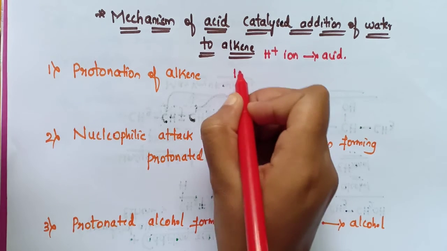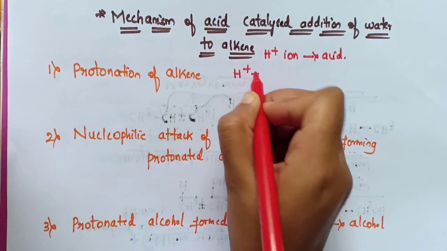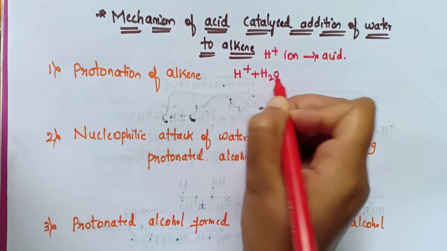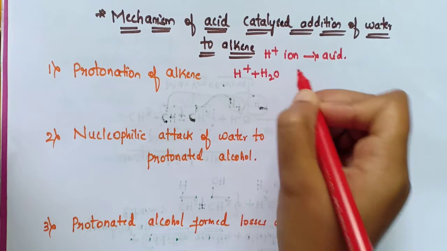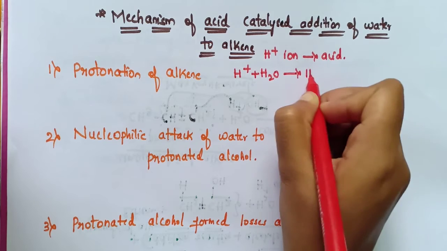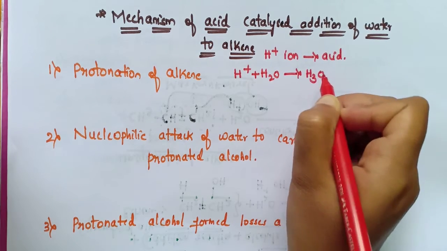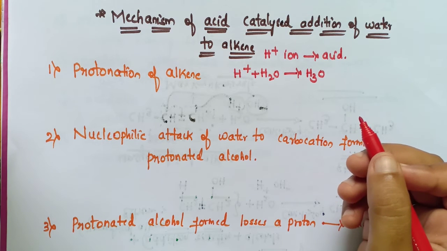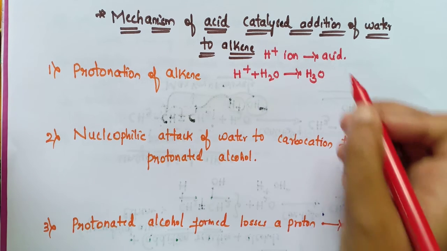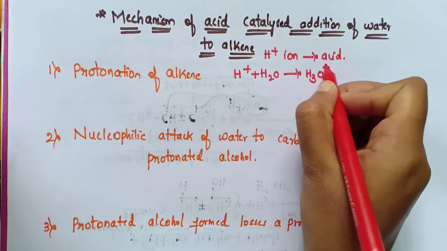See here, when this H plus reacts with H2O, we will get H3O plus, that is the hydronium ion. This oxygen has the positive charge. Why?